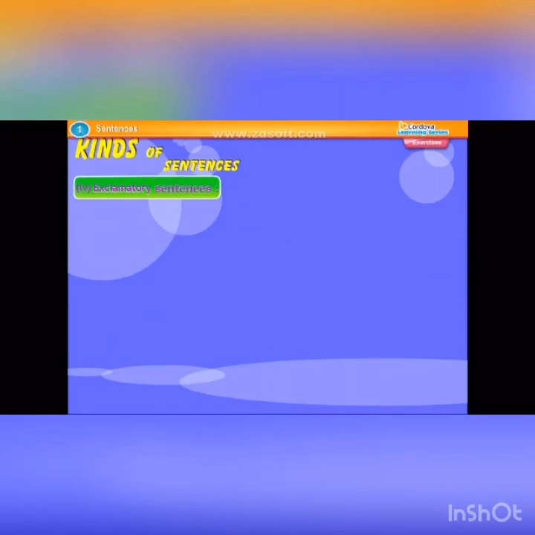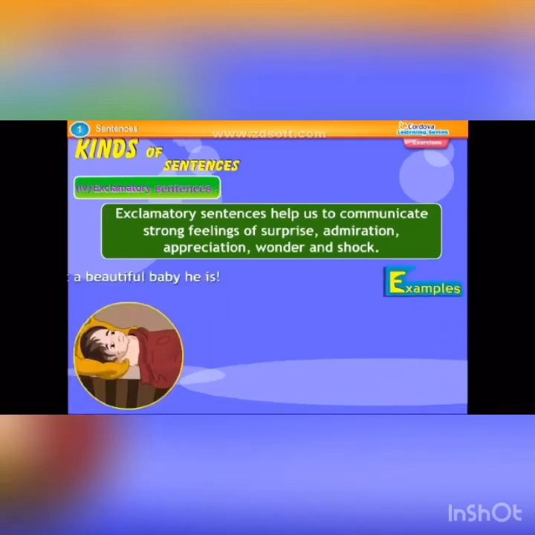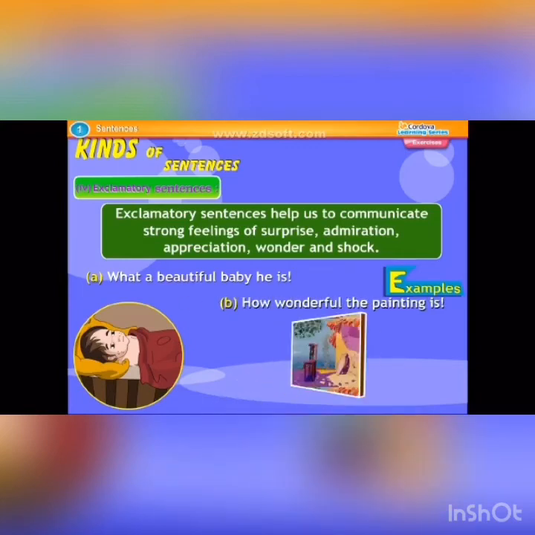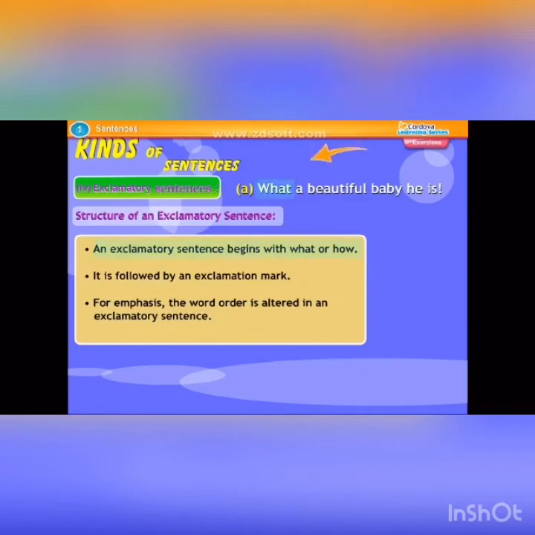Exclamatory sentences. Exclamatory sentences help us to communicate strong feelings of surprise, admiration, appreciation, wonder and shock. Examples: What a beautiful baby he is! How wonderful the painting is! An exclamatory sentence begins with what or how. It is followed by an exclamation mark. For emphasis, the word order is altered in an exclamatory sentence.